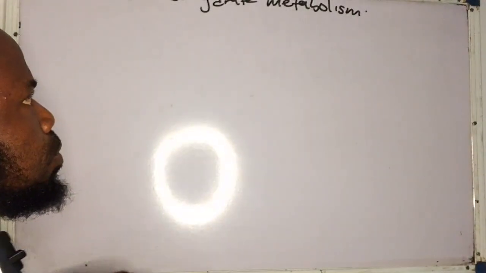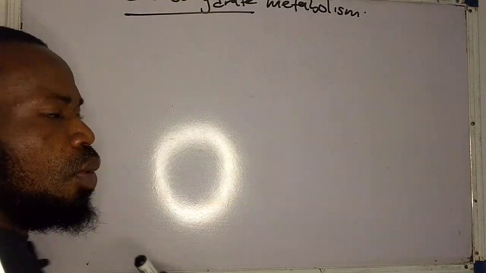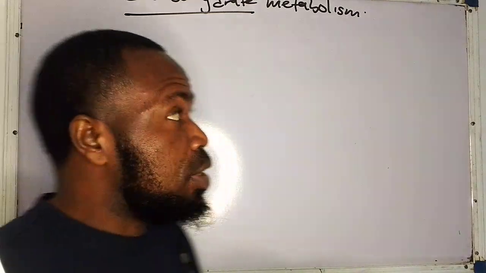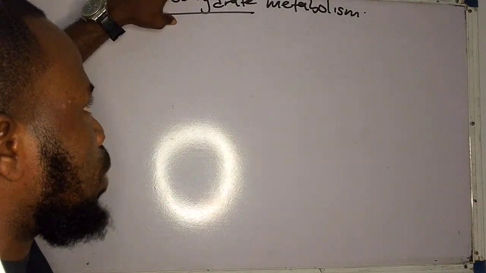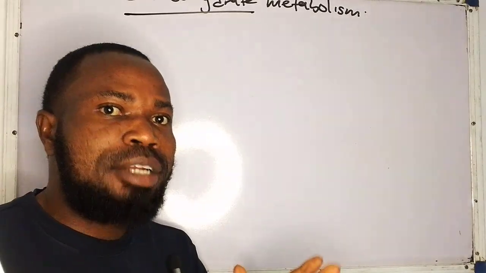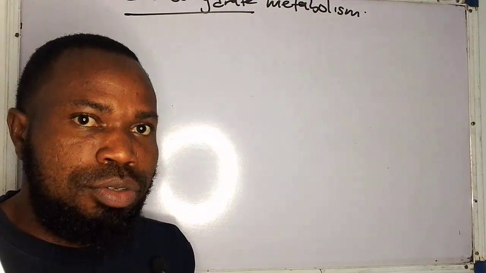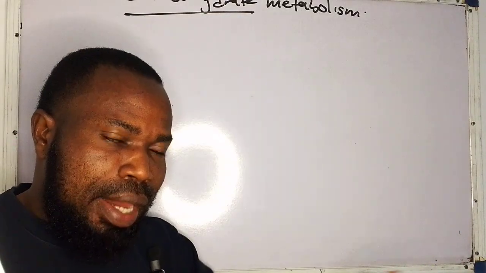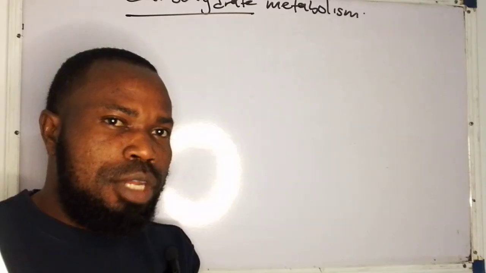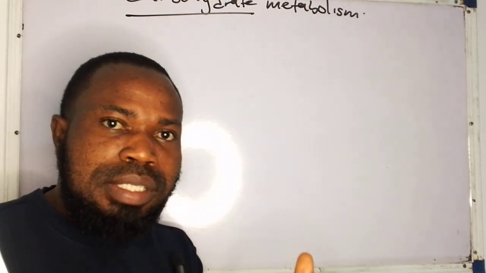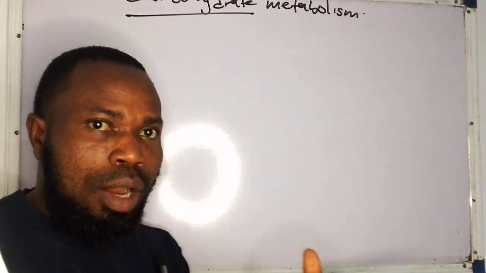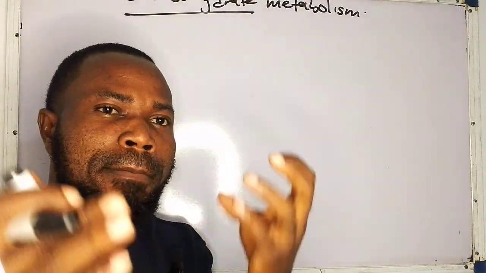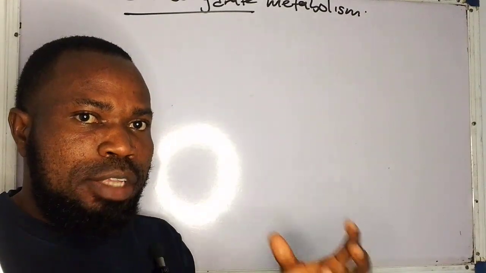Now, first off, talking about carbohydrates. I've done a video before, though I'm going to do other videos that tend to classify carbohydrate. Talking about the classification of carbohydrate, we have the sugar carbohydrate and the non-sugar carbohydrate. The sugar carbohydrate includes the monosaccharide, the disaccharide, the oligosaccharide, then the non-sugar carbohydrate, which is the polysaccharide. At this point in time, you should know that there are two types of polysaccharide. We have the homopolysaccharide and the heteropolysaccharide. I'm going to do a broad video on these aspects of carbohydrate.